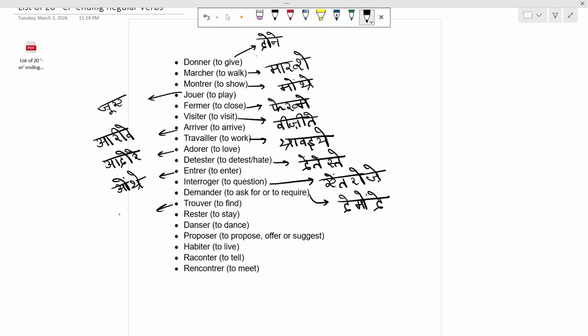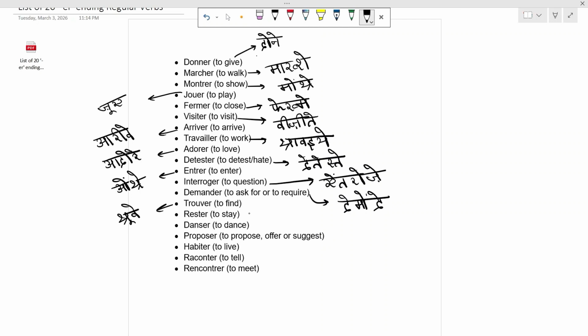This is trouver. Adorer means to love. Travailler means to work. Détester means to hate or detest. Entrer means to enter. Interroger means to question or investigate. Demander means to ask for or to require.